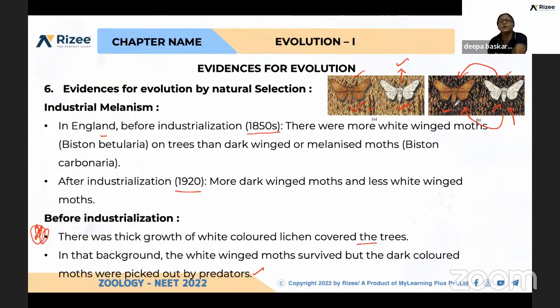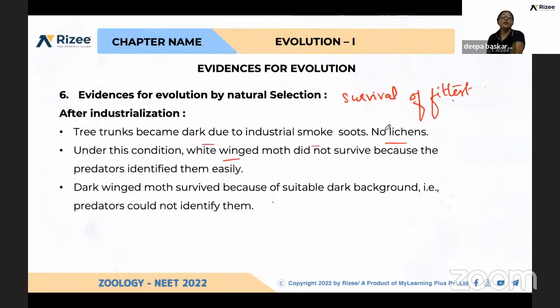Now it has a color similar to that of the tree, so it cannot be identified. But in the previous condition, it would be killed. So for this reason, it should evolve. It shows some change in its color to survive. Otherwise, it will be killed and destroyed, and it will become extinct by the predator's action.